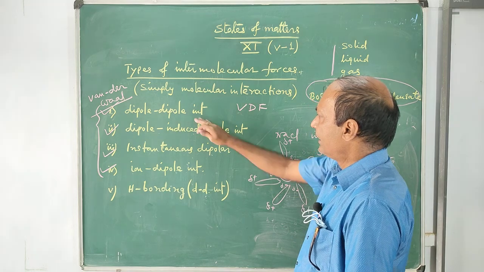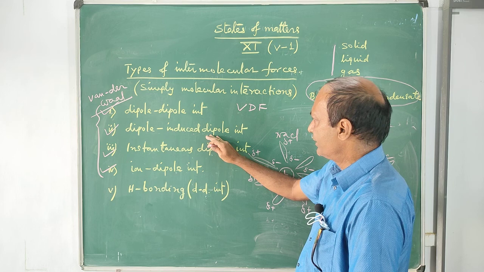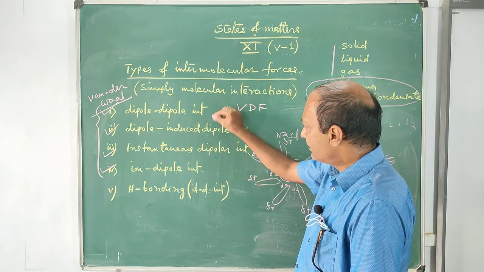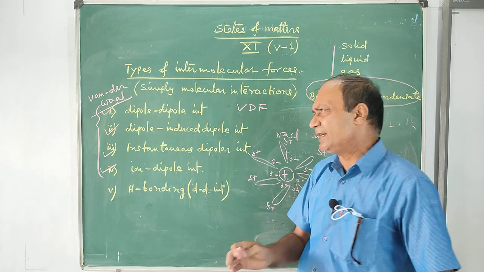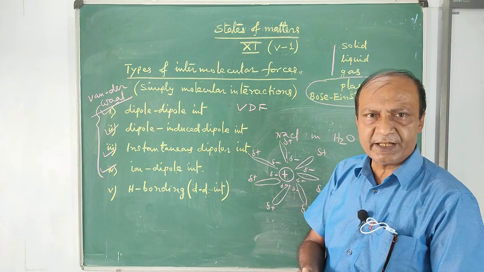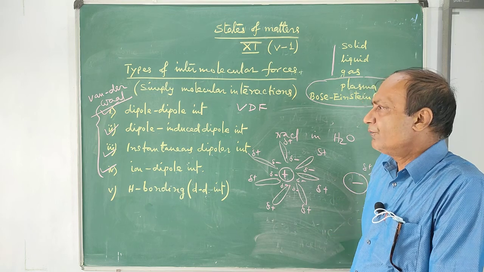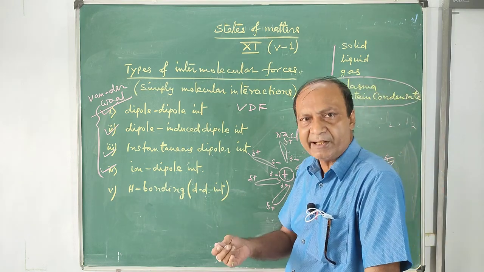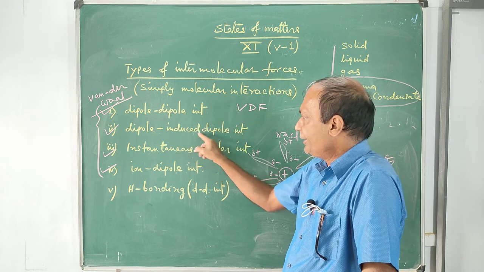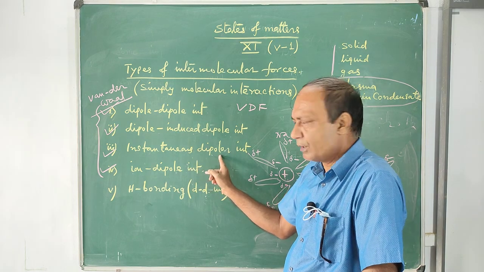But remember that dipole-dipole interaction is stronger than dipole-induced dipole interaction. It is also stronger than instantaneous dipolar interaction. So these are the van der Waals forces. Their magnitude is not so high, but even then we can create an order. The order is: dipole-dipole interaction is stronger than dipole-induced dipole interaction, which is stronger than instantaneous dipolar interaction.